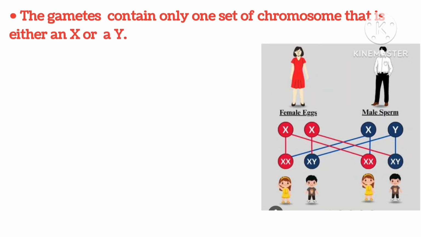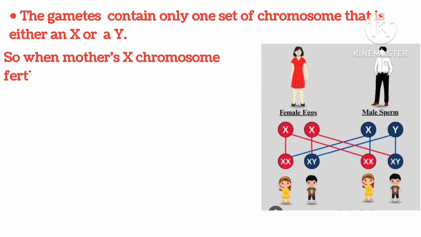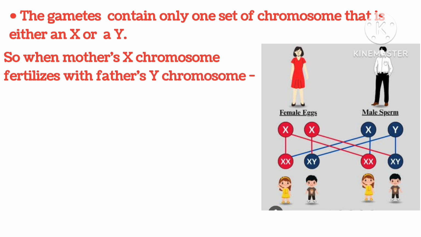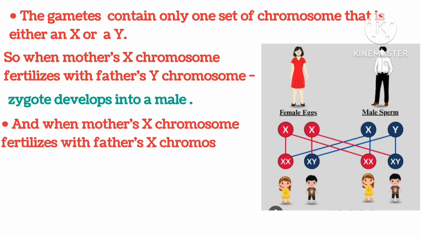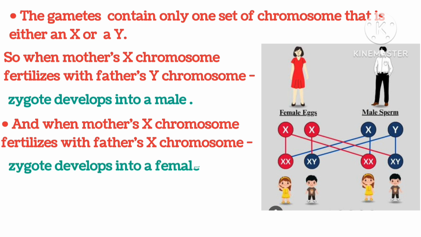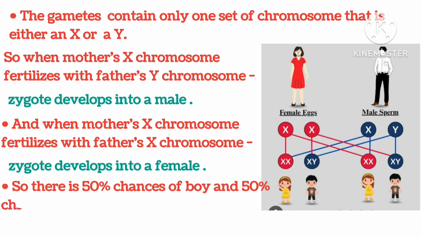The gametes contain only one set of chromosomes, that is either X or Y. So, when the mother's X chromosome fertilizes with the father's Y chromosome, the zygote develops into a male. And when the mother's X chromosome fertilizes with the father's X chromosome, the zygote develops into a female. So, there are 50% chances of a boy and 50% chances of a girl being born.